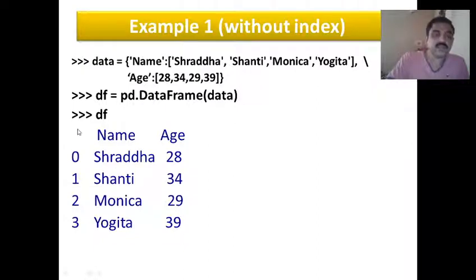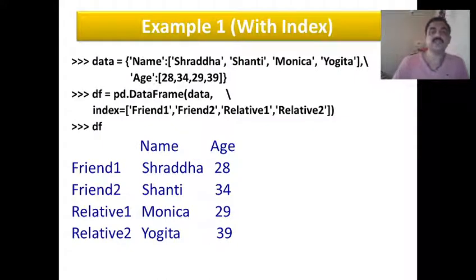So the data is arranged in two-dimensional form where the key of the dictionary is automatically taken as a column heading. Remember this: in data frames, dictionary keys will be the column headings. Index is not assigned, so it assigns default index values here. I hope you are clear with this.